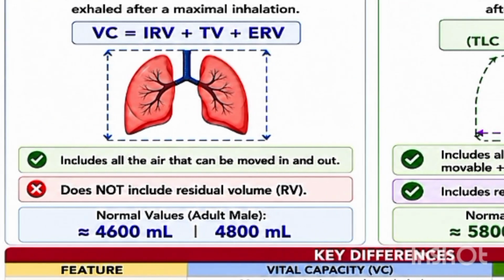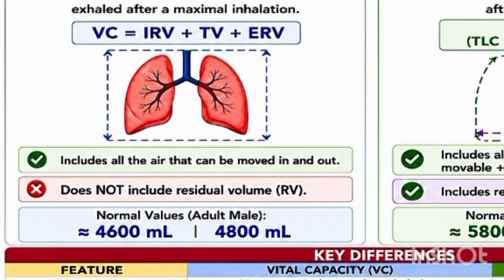Vital capacity is the maximum amount of air that can be exhaled after a maximum inhalation. When we take in a maximum possible breath, the amount of air exhaled after that comes in vital capacity.